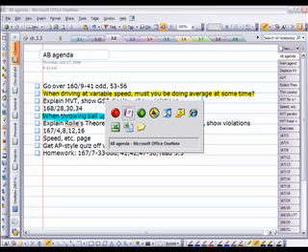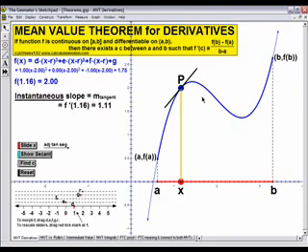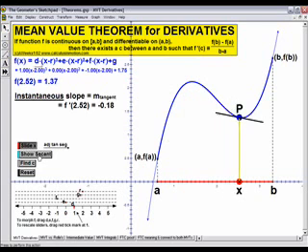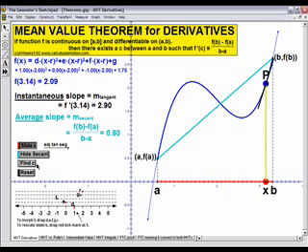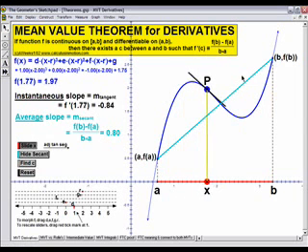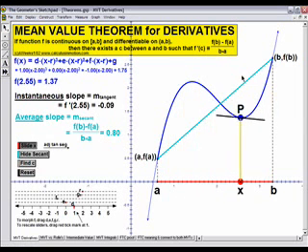Here it is graphically. So you have a function, and it has to be continuous on the closed interval from a to b, and differentiable on the open interval a to b. And what the mean value theorem says is basically that the slope of the tangent line must be equal to the slope of the secant line at least one place. The slope of the secant line would be like your average speed, and the slope of your tangent line is your instantaneous, and they must be parallel to each other. They must be equal at least one place, if not more.